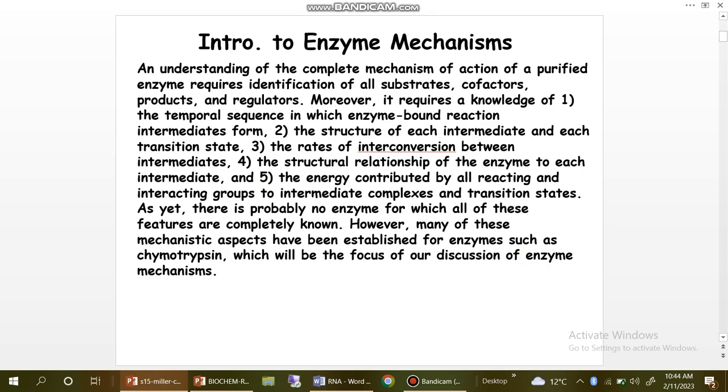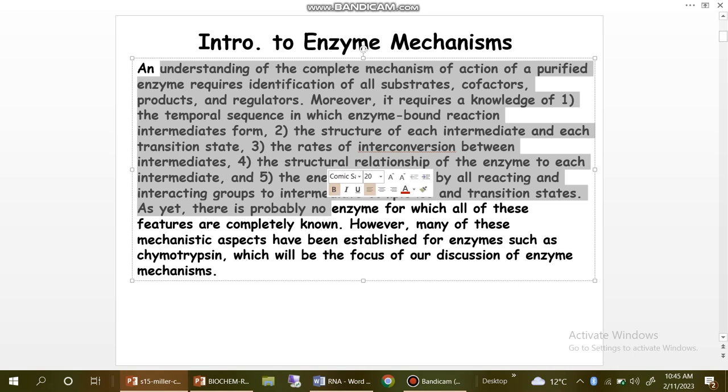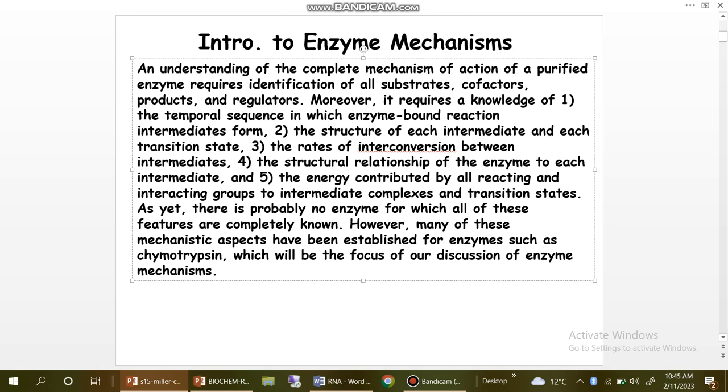Now I go to the next page and you can see here the intro to enzyme mechanism. Understanding the complete mechanism of action of a purified enzyme requires identification of all substrates, cofactors, products and regulators. Moreover, it requires knowledge of: one, the temporal sequence in which enzyme-bound reaction intermediates form; two, the structure of each intermediate and each transition state; three, the rates of interconversion between intermediates;